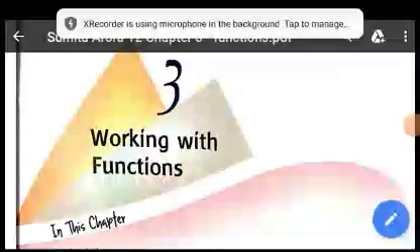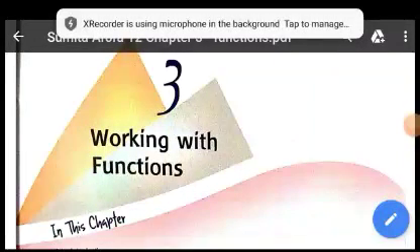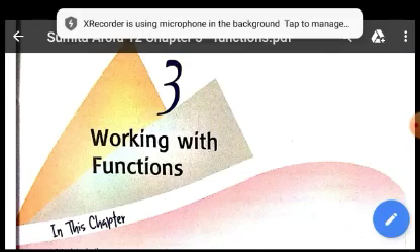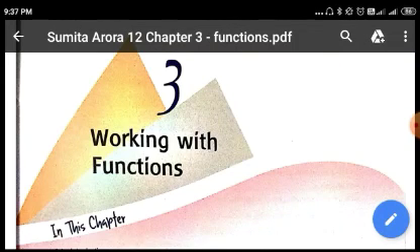Hello students. So up till now we have discussed a lot of topics in your second chapter, which was functions in Python. As per your syllabus, this chapter is the second, but as per the Sumita Arora book, this chapter is the third because they have provided the first two chapters as a revision. The revision which you have done in the first chapter, Sumita Arora has done in two chapters. That is why this function chapter is the third chapter in the Sumita Arora book.